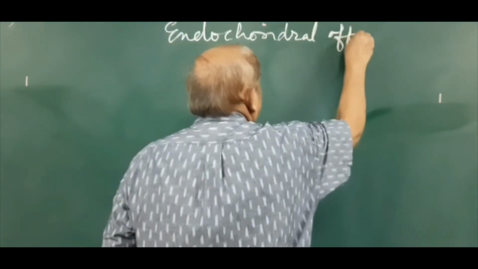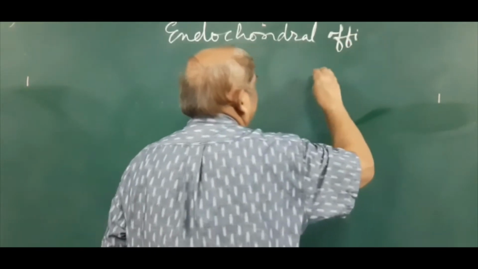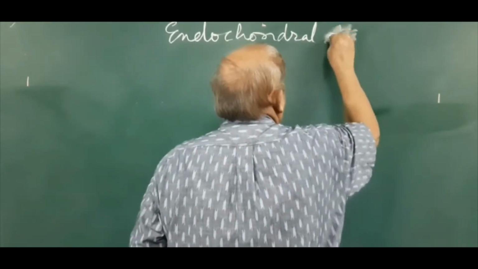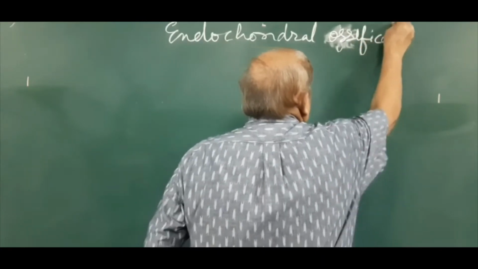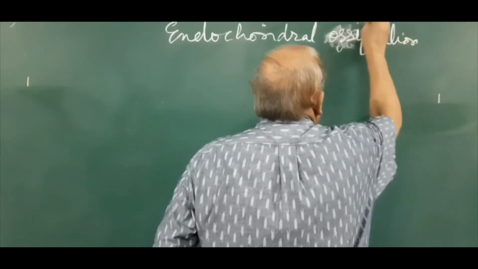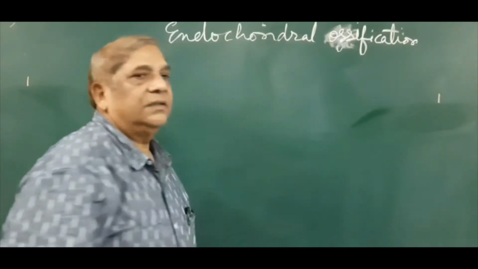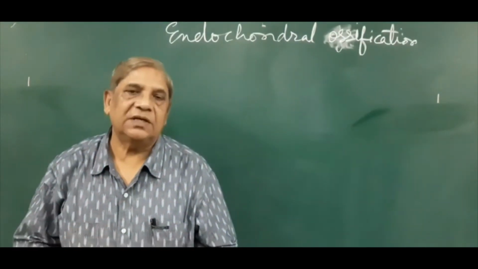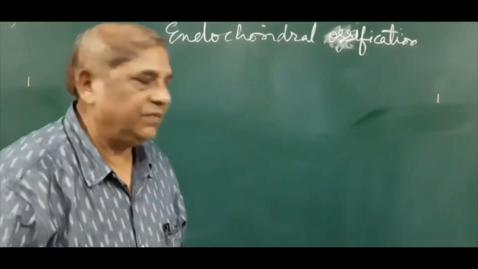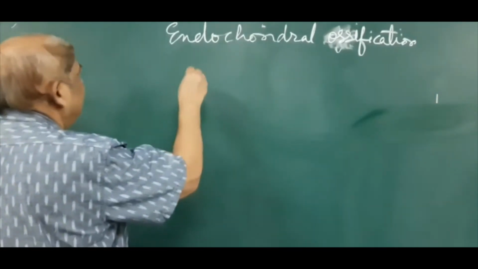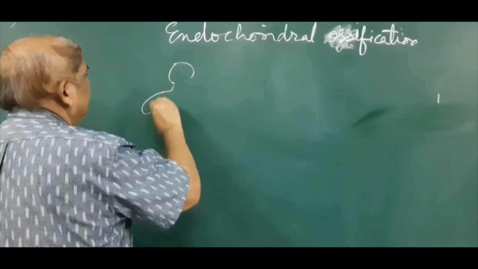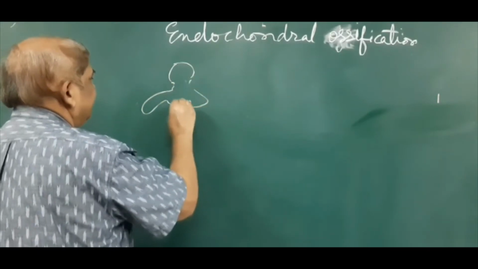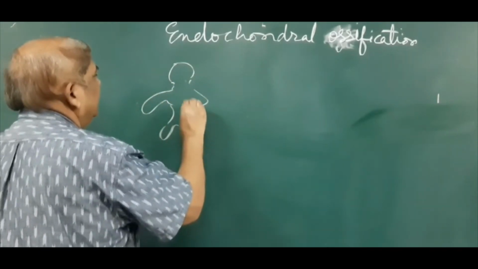Now, most of the bones of our body are cartilaginous bones, that means they develop in cartilage. The cartilaginous model is formed. For example, if this is the embryo with the limb buds, then there are the lower limb buds.